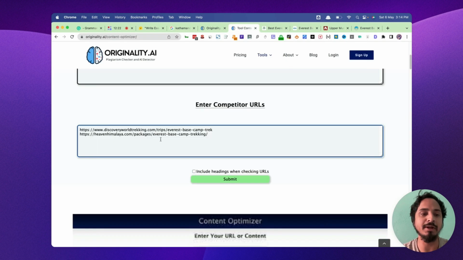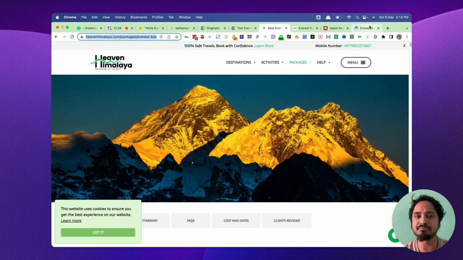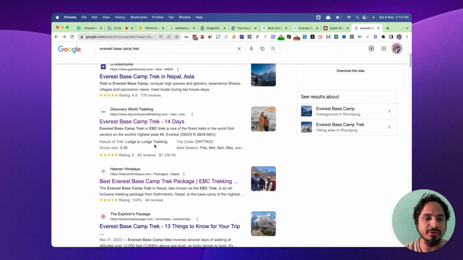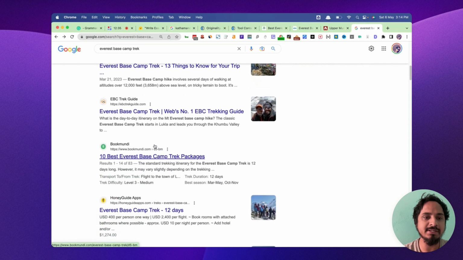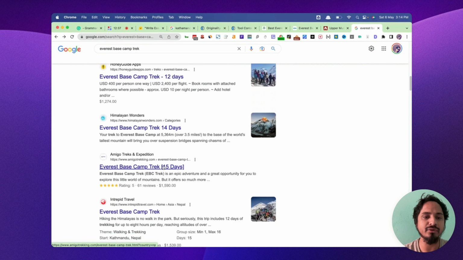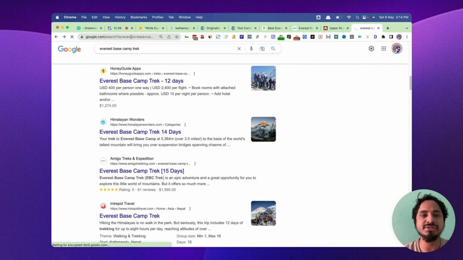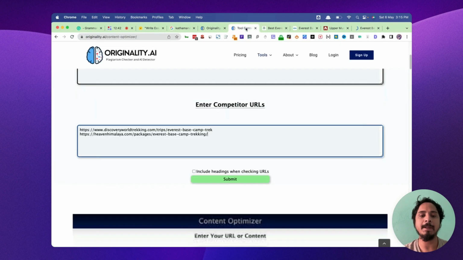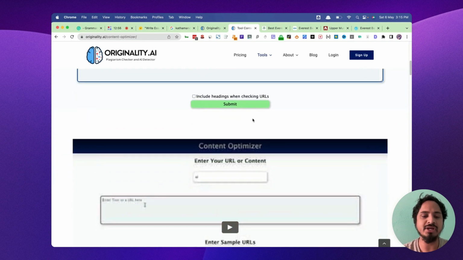Okay, so yeah, here is Discovery Nepal, Heaven Himalaya. I will enter the same. I will copy other URLs as well. Let's see, ABC Trek Guide, I don't want to copy that. So Himalayan Wanderers, I want to copy that. Okay, let's see, and I will paste it here. So okay, done. Okay, include heading when checking the URL.